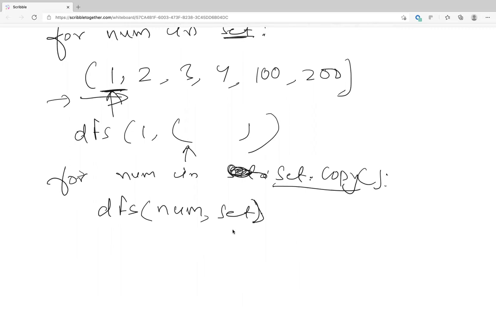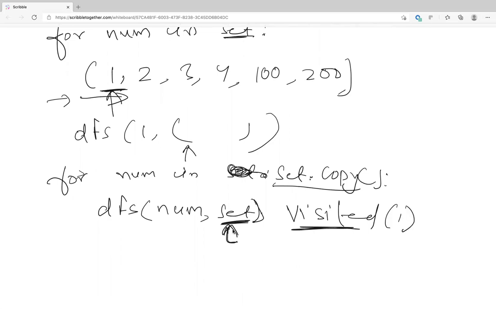Exactly. So basically you have a visited set, and this set always remains the same. You check in visited that you don't see the element again. If you have already visited 1, you're not going to call DFS for 1 again.